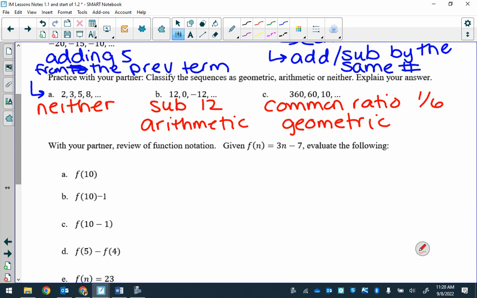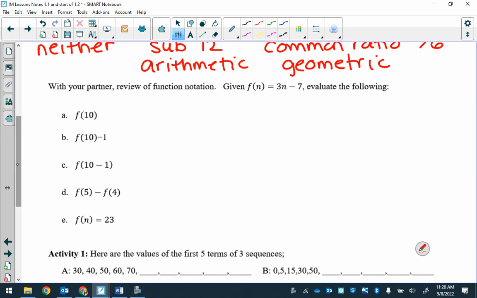We are going to learn how to, given a previous term, how to write a rule, not an equation though, a rule to get the next term in line. Which we'll get there first. But we have to remember, in order to get to that point, how to do function notation.